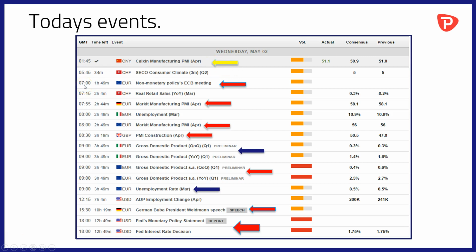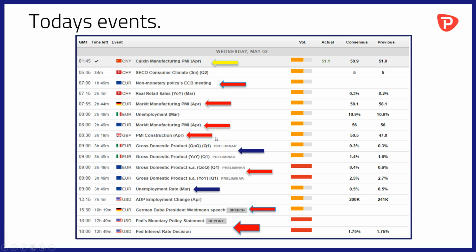Just to draw your attention to the fact as well that ongoing today we have an ECB non-monetary policy meeting. At 7:55 this morning GMT, we will have Markit manufacturing data, PMI data that is, for April out of Germany, and that'll be followed at 8 o'clock GMT by the same data for the wider Eurozone. At 8:30 we'll have the influential PMI construction data for the UK for April.